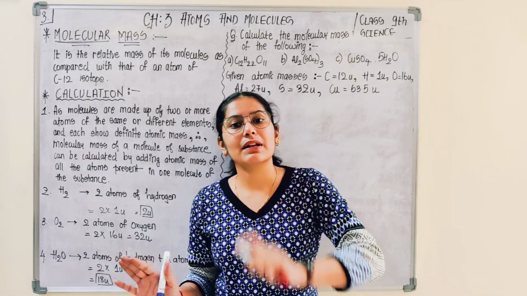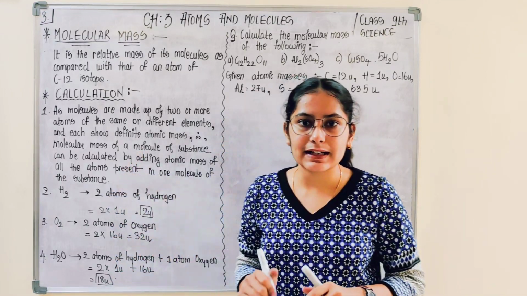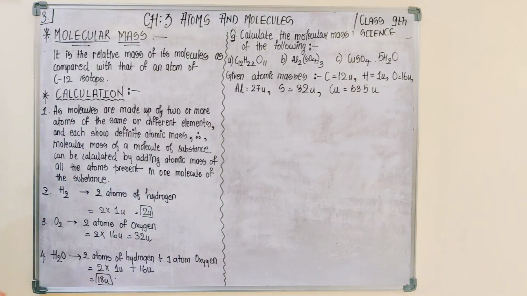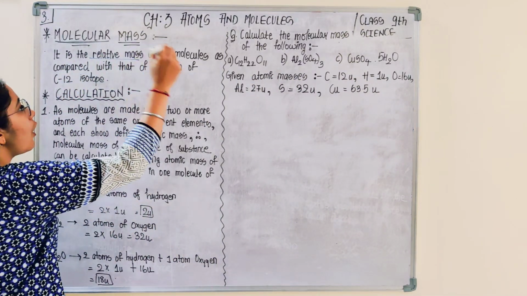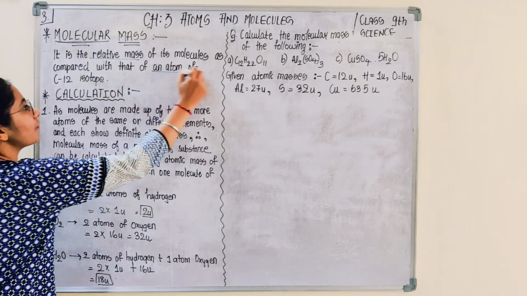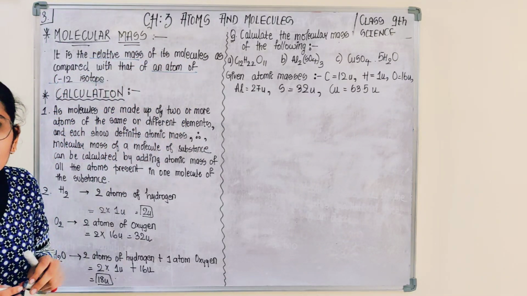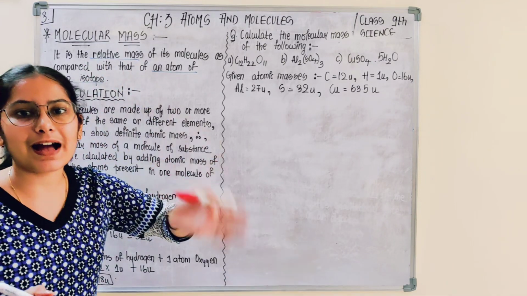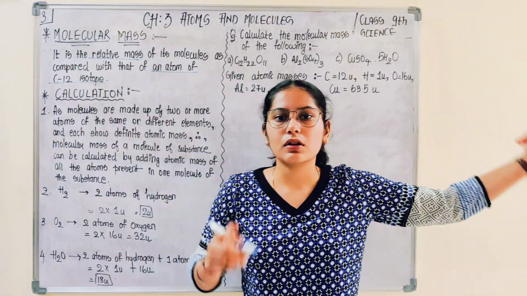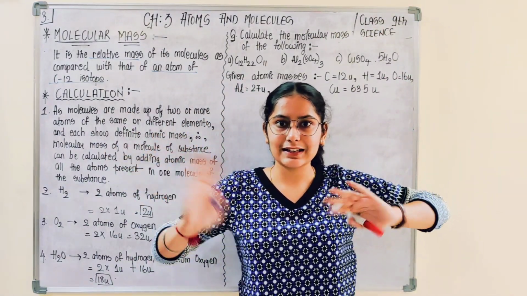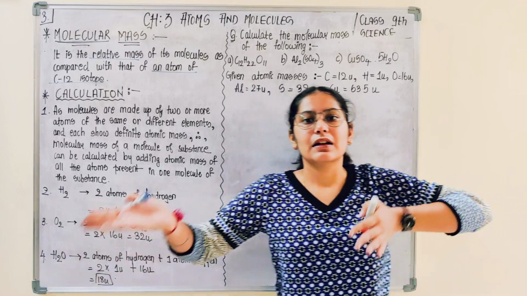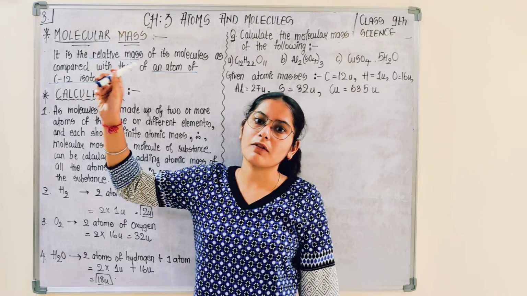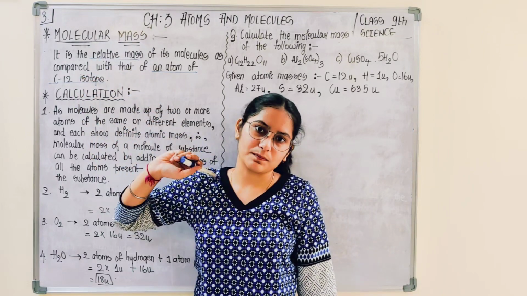Okay. So similarly molecular mass can also be calculated like this. The definition of molecular mass says that it is the relative mass of molecules compared with that of an atom of carbon 12 isotope. That means here also in molecular mass you are relatively calculating the mass of other molecules compared with the mass of the carbon 12 isotope.